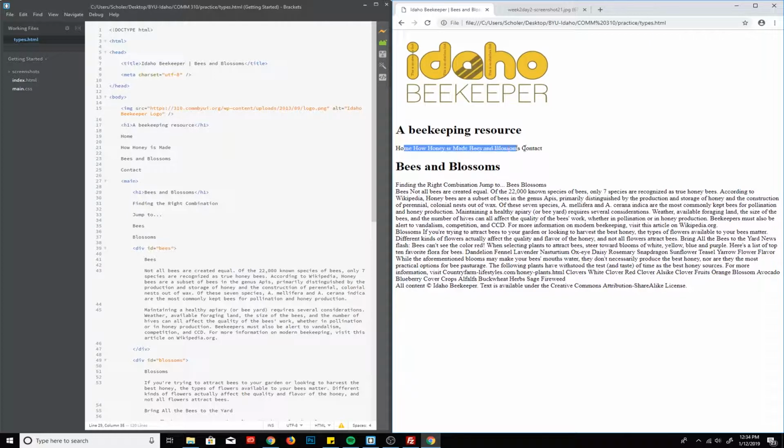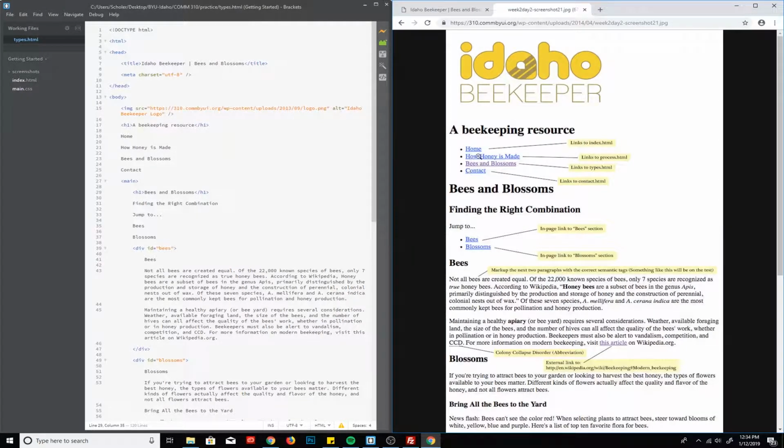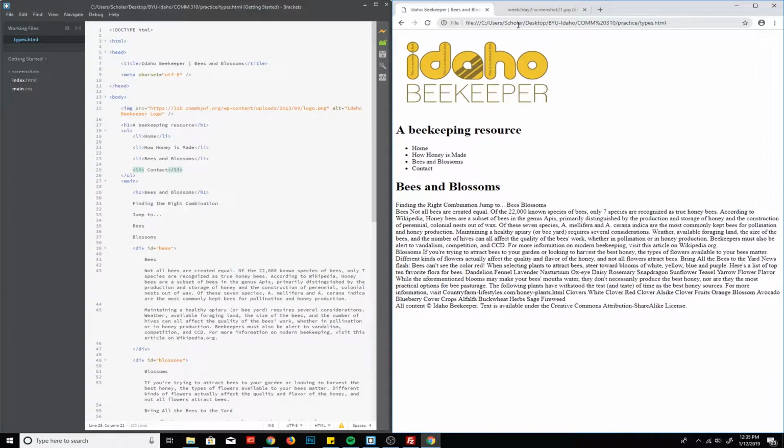This looks like it is an unordered list. That's a bunch of links. So we could add that. We'll add some UL tags. And then each of those is a list item, or a LI tag. To make this faster, I'm going to copy and paste these where they go. And when we save that, we can go back in and look at it. And now we have an unordered list.